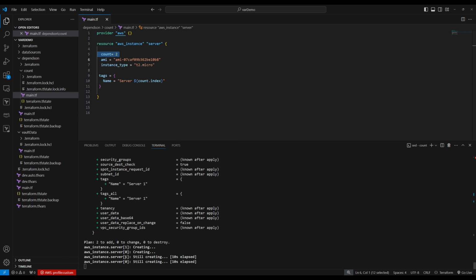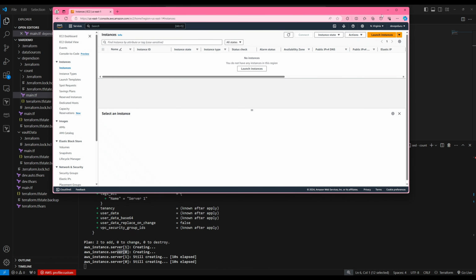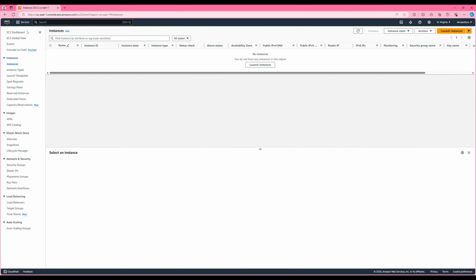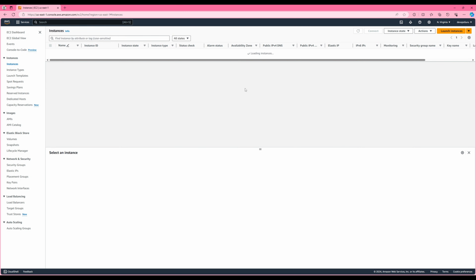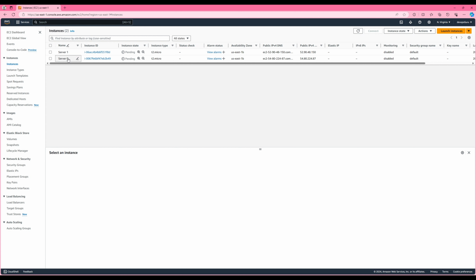So it's creating server 0, server 1. 2 instances are coming up. So let's go to my AWS console and let's refresh this. There should be server 0 and server 1 coming up right now. So it created 2 AWS instances with the tags server 0 and server 1.